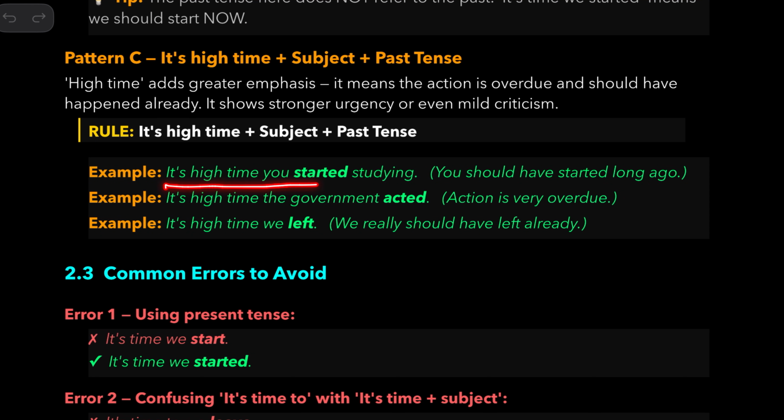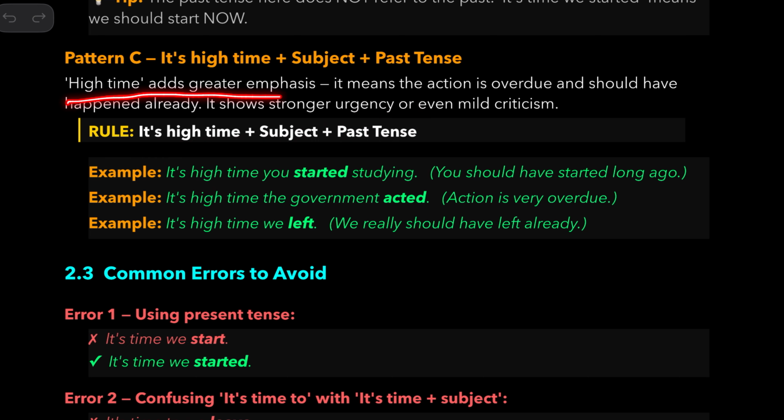It's high time you started studying, meaning you should have started long ago. It's high time the government acted, meaning action is very overdue. It's high time we left, meaning we really should have left already. So it's time, then subject, then past tense here. So when do we use it?